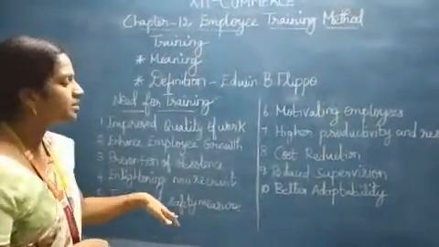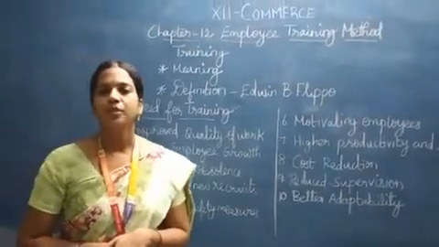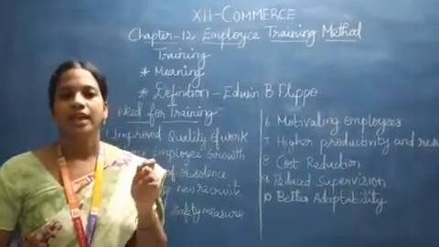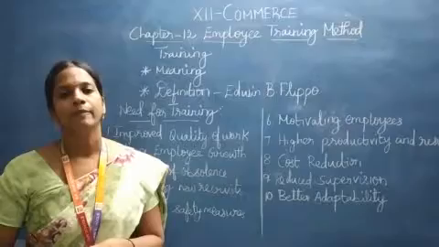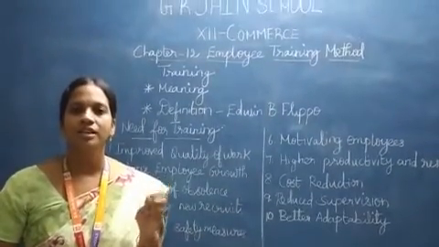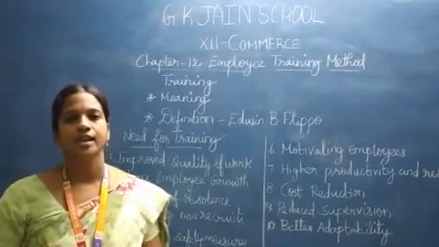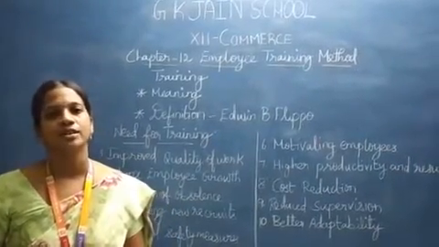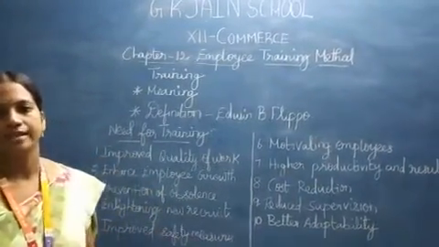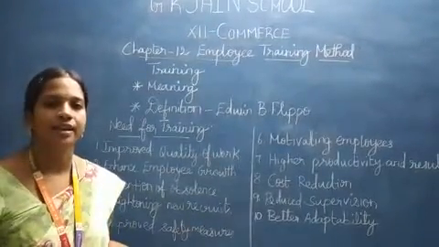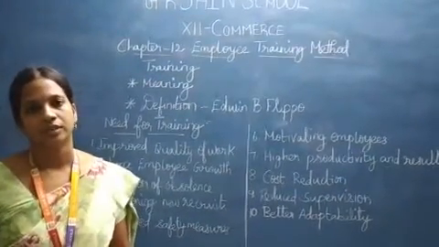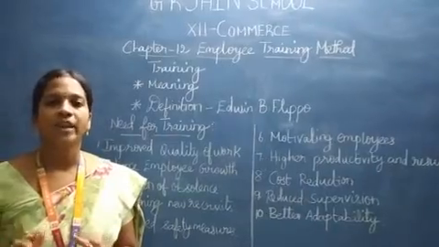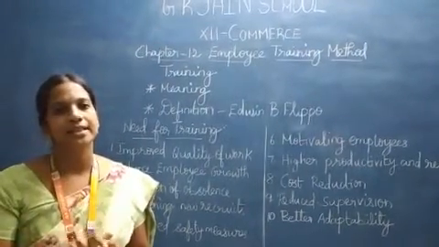Next is improved safety measures. Improved safety measures means that if he is properly given training, then automatically he will not make any mistakes. He will try to do everything under safety measures, and it will automatically avoid the accidents which could happen in the organization. So it all happens when the person is getting proper training.